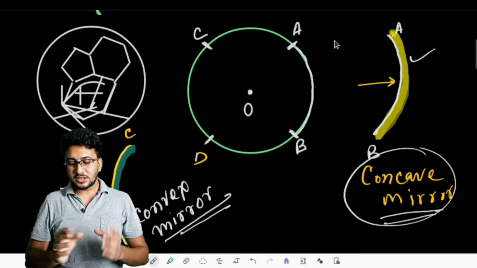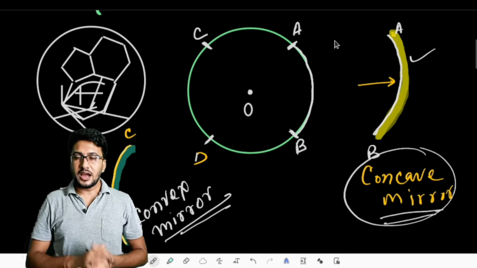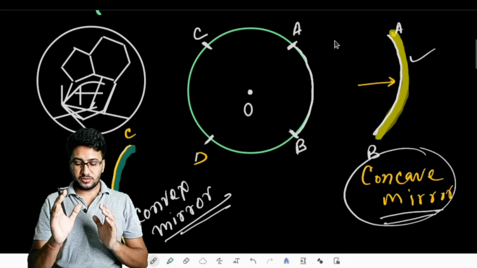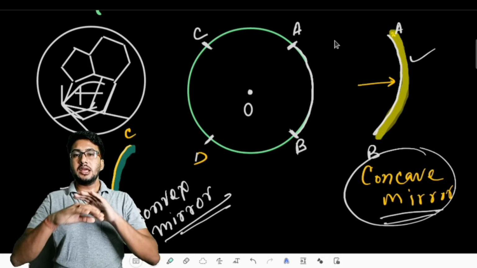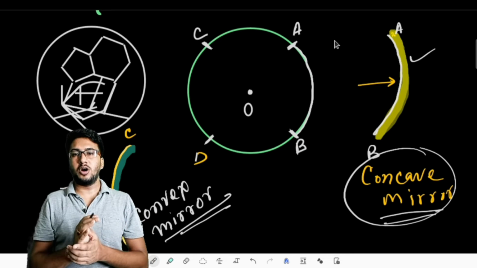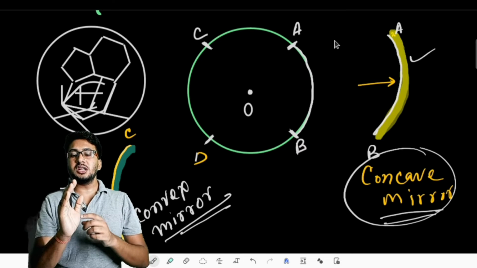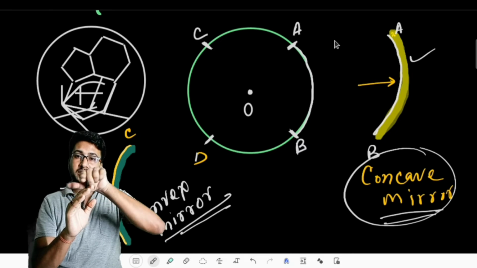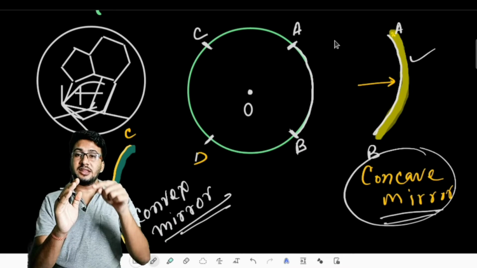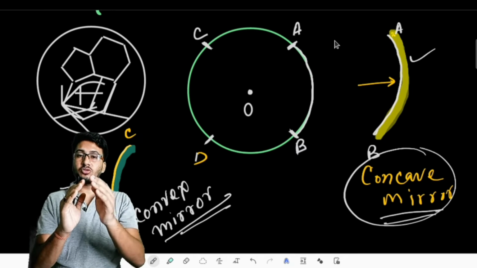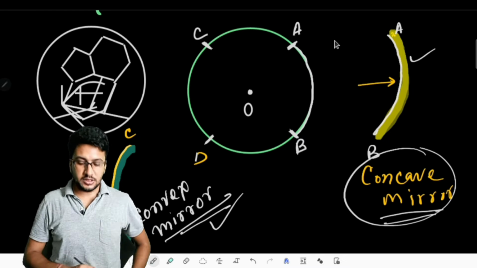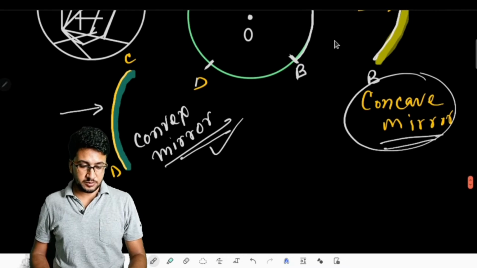Okay, so such kind of mirror is a concave mirror. And a convex mirror is any kind of part of an entire spherical glass ball whose external surface, or whose bulged outward surface, is our reflecting plane, while the other internally bulged side is coated with silver. This can be said to be a convex mirror. So this was the definition of convex mirror and concave mirror as per our demand.